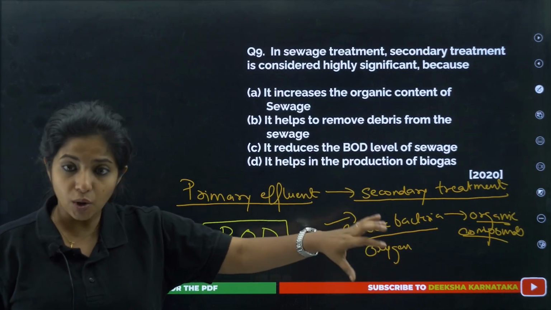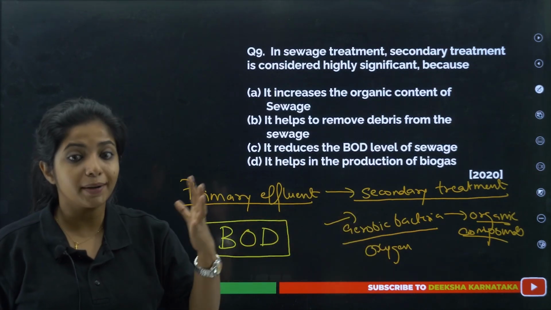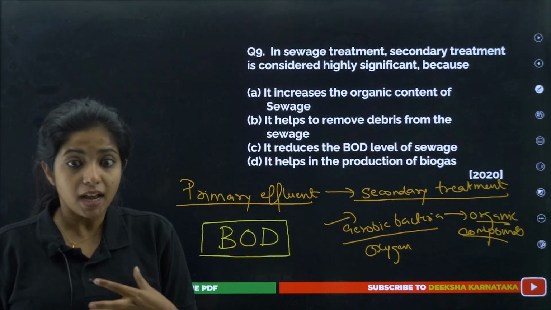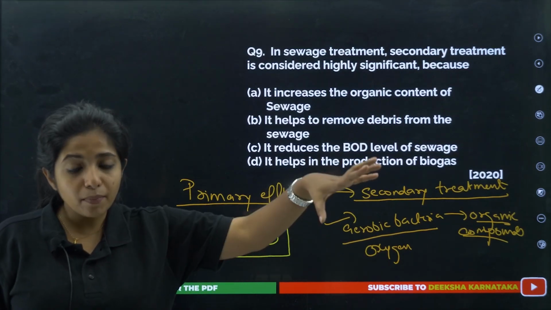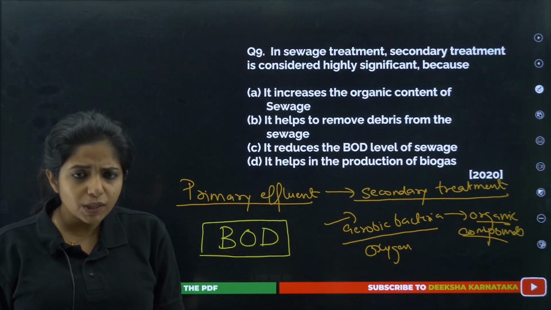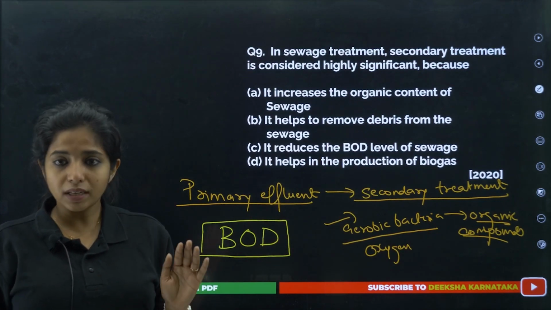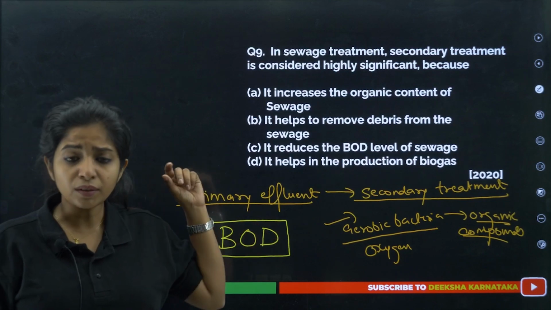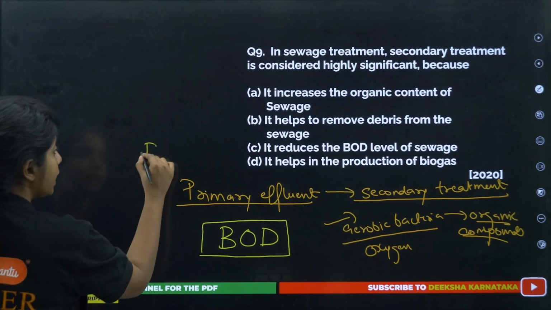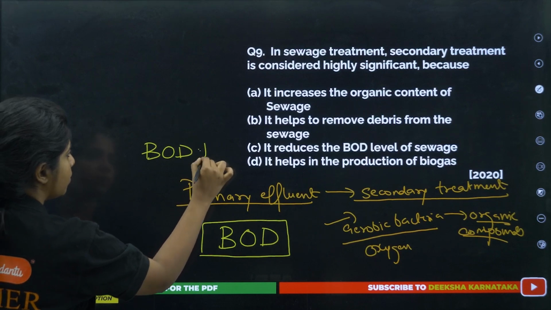So suppose the organic matter is way too much. That means BOD is also way too much; the amount that I need is also way too much. If the organic matter is way too less, that means BOD is also way too less because I need less oxygen. So my goal in secondary treatment is to make the BOD really less.